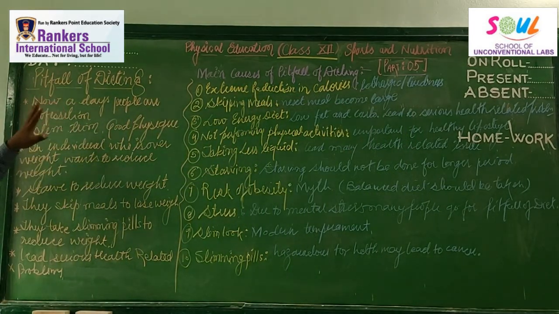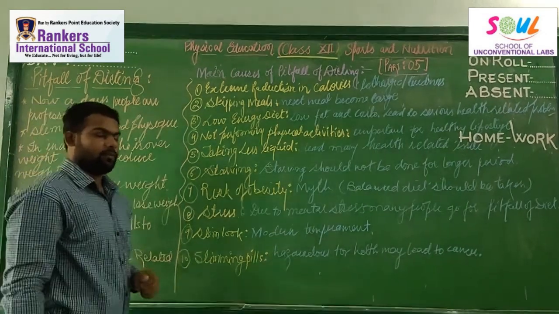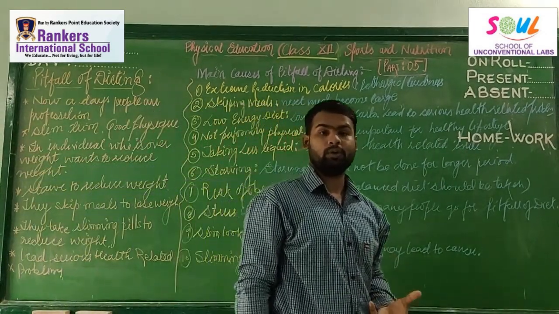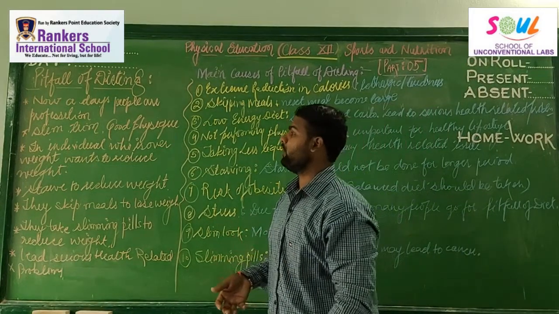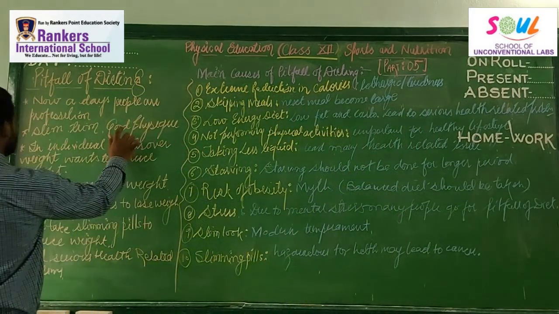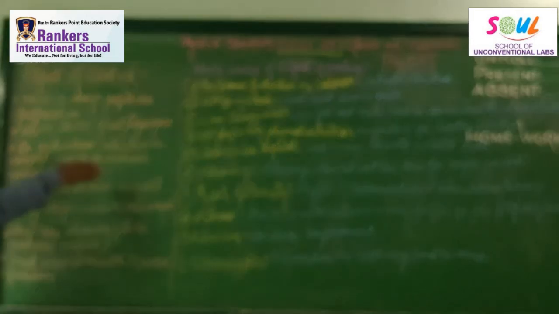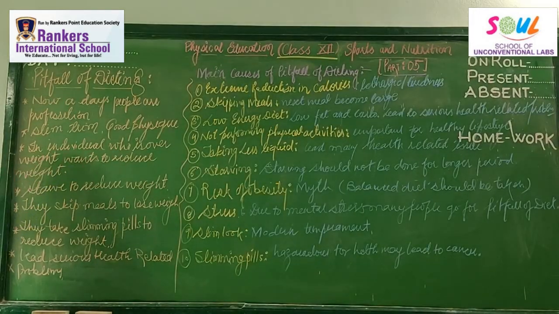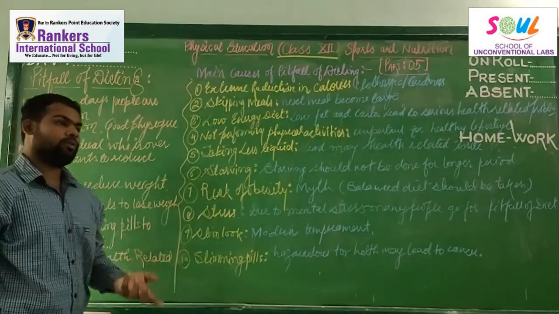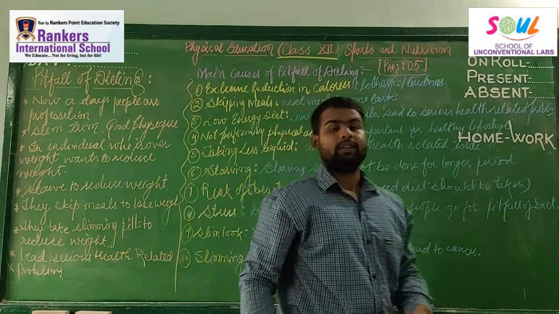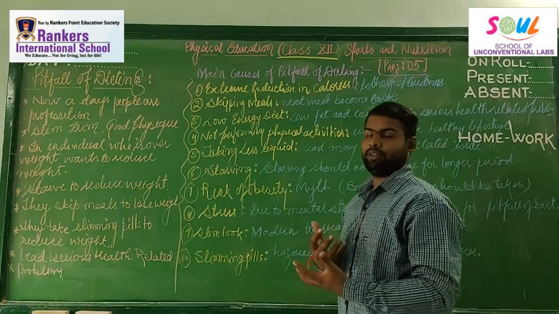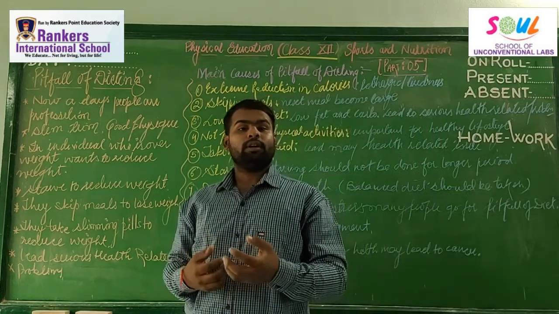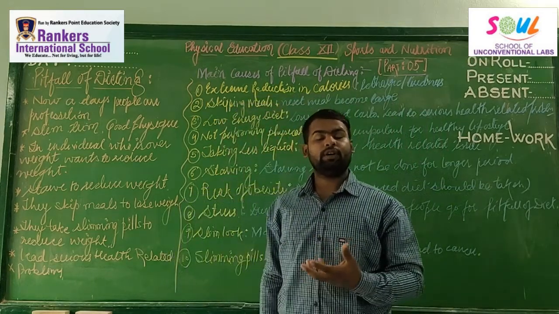See, nowadays people become professional. They want to look good, slim, trim, and they want some name and fame. They want a good physique. An individual who is overweight wants to reduce his weight. Those individuals who are overweight, who are obese, want to reduce their weight and become, we can say, more energetic, active and have a good physique.